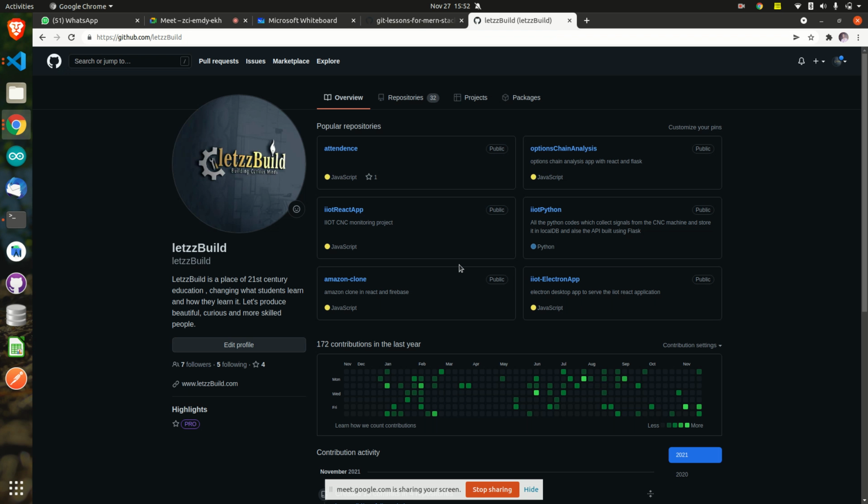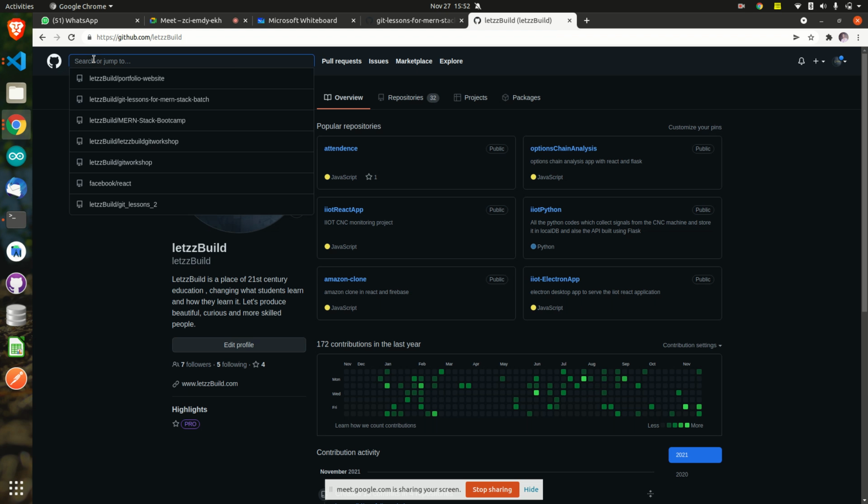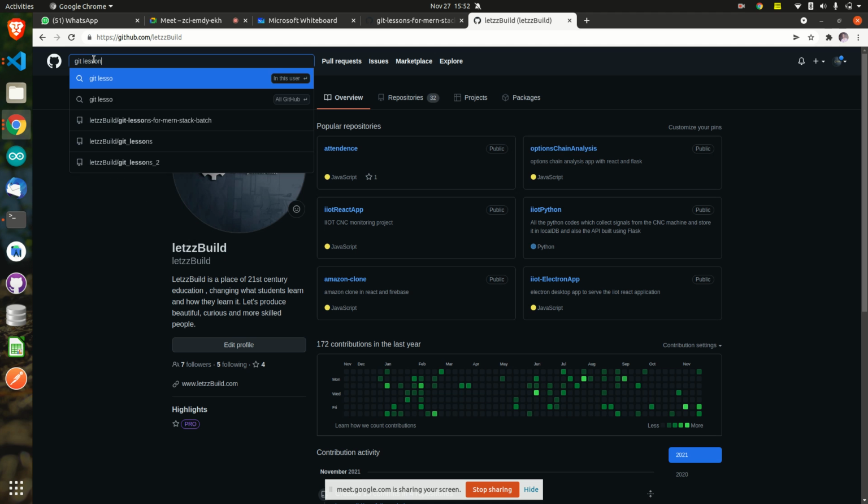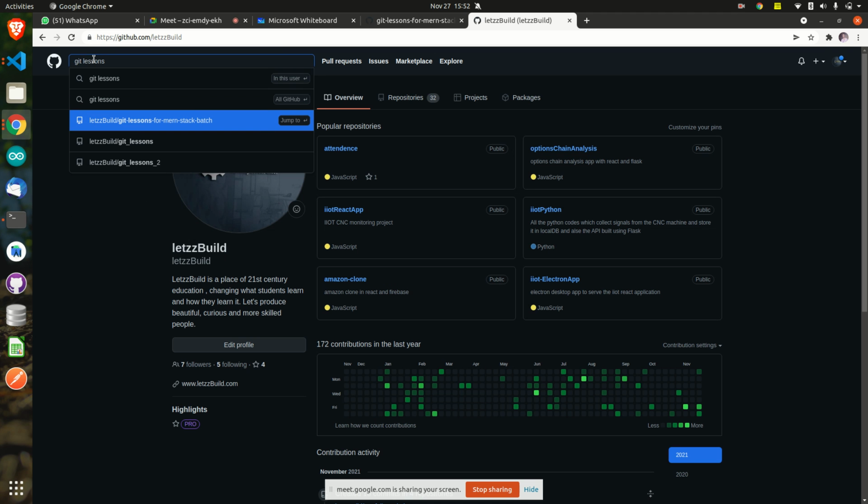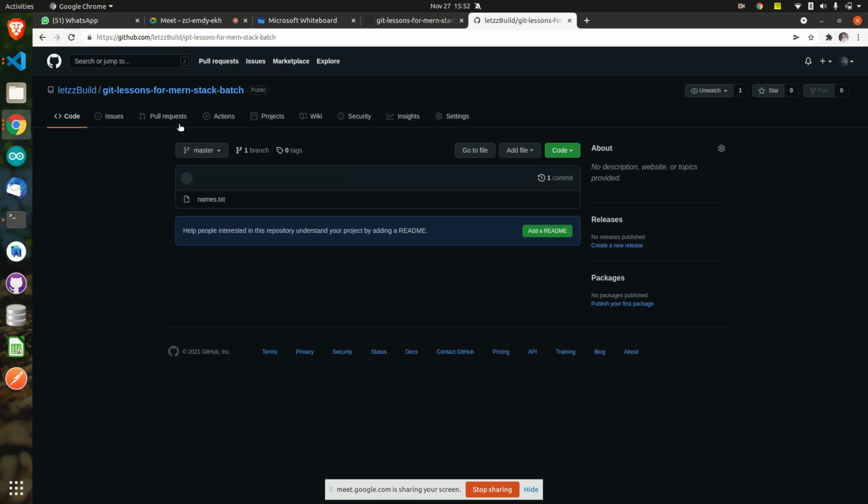You will see something like this. Here is the search bar, go and search for the repository. Which repository are you contributing to? What is the project name you are going to write the code for? Git lessons for Munstack. Hit enter. This is the repository which will open on your laptop also now.